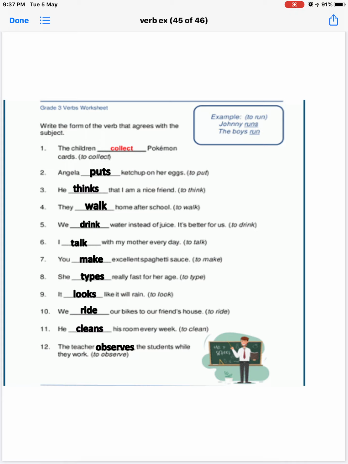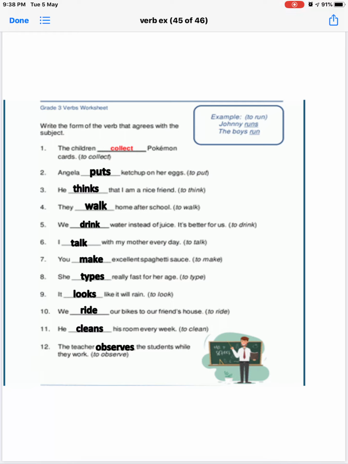The first sentence is: The children collect Pokemon cards. To collect is given in the bracket. Children. How many children? Many children. That is more than one child. So we use the singular verb.